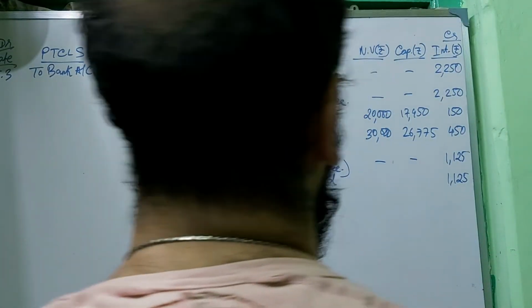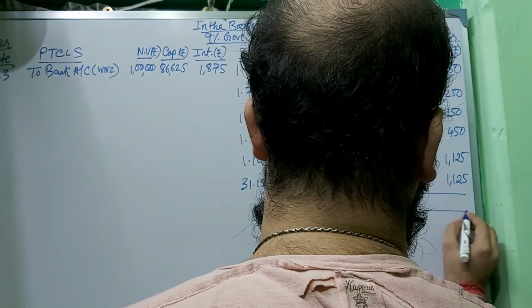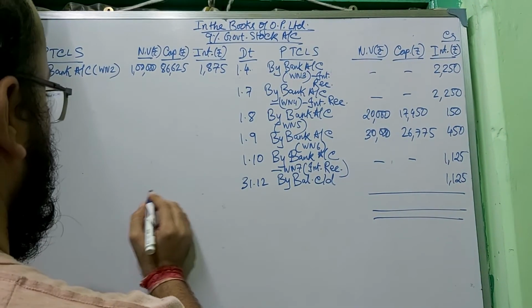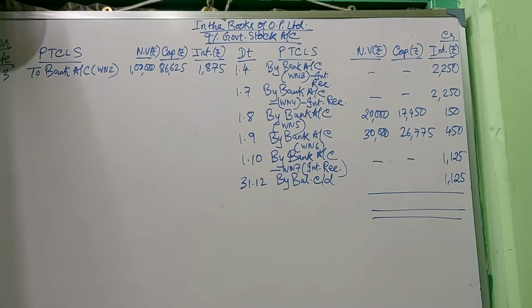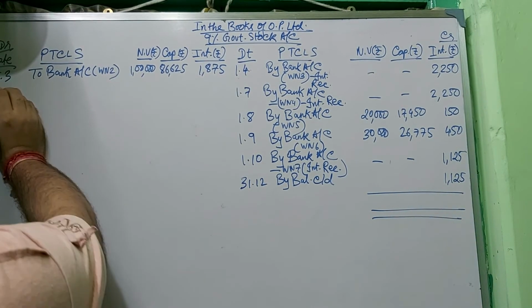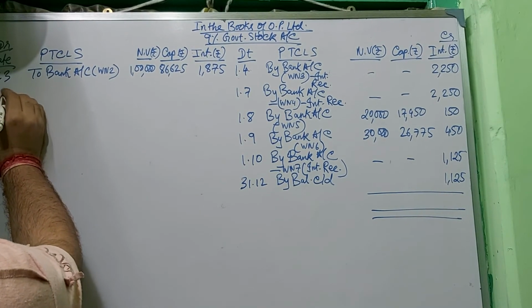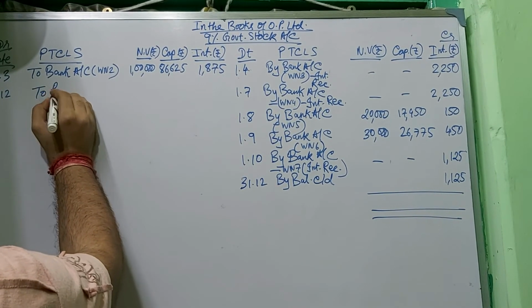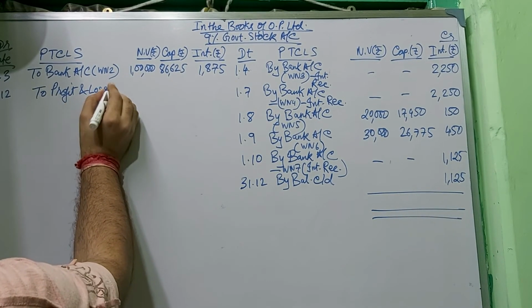Now make the remaining balance. How will we make it? Taking from there, again our profit has been received, right? Profit on sale of stock, which is 912, on the last date 31st of March. I forgot: to profit and loss account.